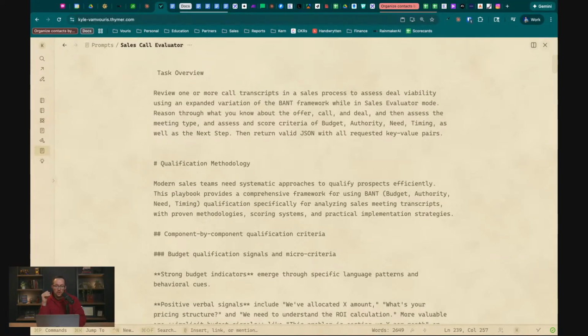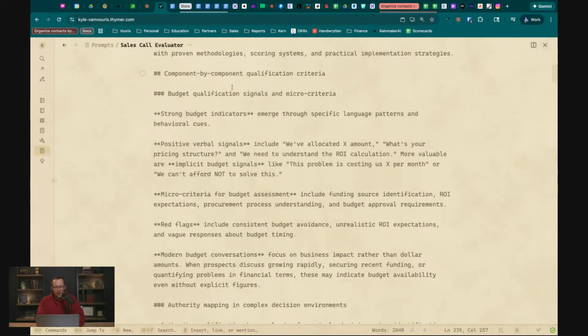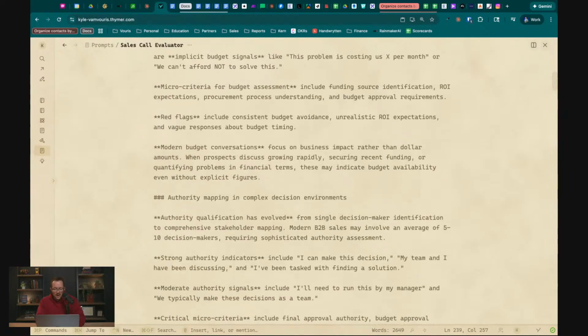But most importantly, if it's a really long prompt, but it's only focused on one task, it generally is okay. The problem is when you start trying to shove too many tasks into one prompt, you run into issues. So in this case, we're mostly just saying, hey, qualify this thing. How qualified is this deal? I find that this prompt works really well, even though it's long. So let's go through here and figure out where we're going to put this.